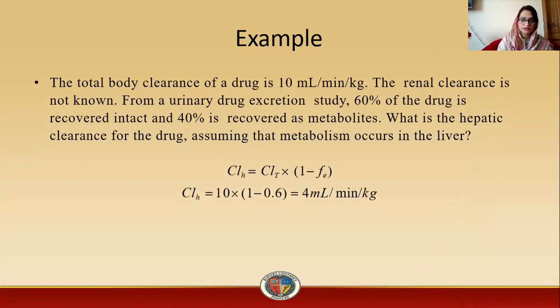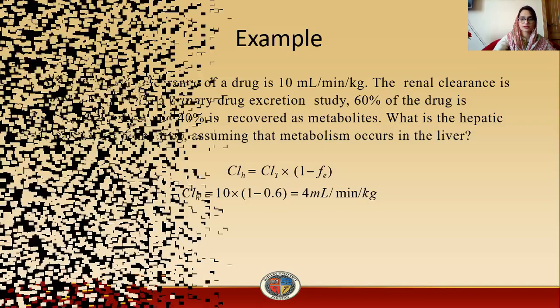Here the clearance total is 10 into 1 minus the fraction of the drug recovered in urine, which is 60%. If we convert 60% into a fraction in the range 0 to 1, it will be 0.6. So the answer will be 4 ml per minute per kg.